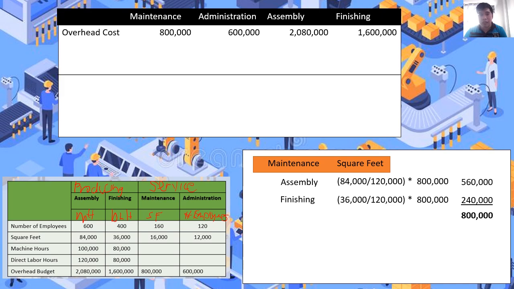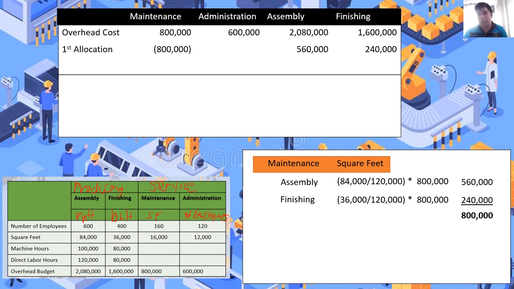So since okay na, maie-eliminate na natin yung estimated cost ng maintenance, makakatransfer na natin siya kay assembly at finishing. So pwede na tayo magkaroon ng row for first allocation. For our first allocation, based dun sa computation natin kanina, babawasan lang natin si maintenance ng 800,000 pesos. Then, ililipat natin yan kay assembly, worth 560,000 pesos as we computed dun sa baba.